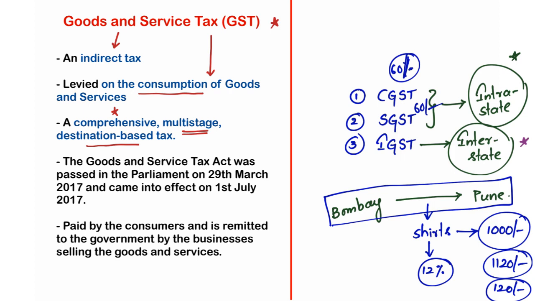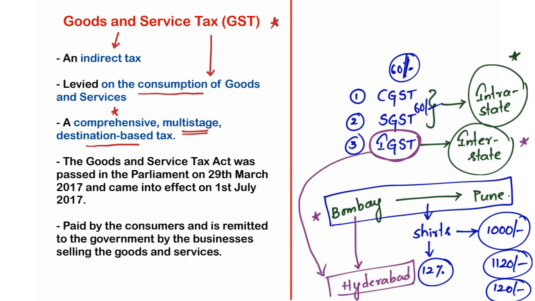Now let us take the example of interstate transactions. Let's suppose the shirt was manufactured in Bombay, but it is consumed or purchased at Hyderabad, which is in Telangana. Now, the tax collected will be the same because the tax on apparels is 12%. So the center collects the entire 120 rupees and the center shares half of the amount with the destination state. What is the destination state? Here in this case, it is Telangana, right?